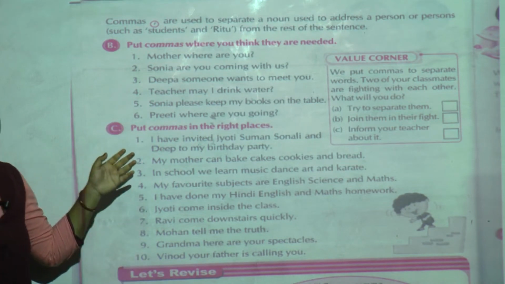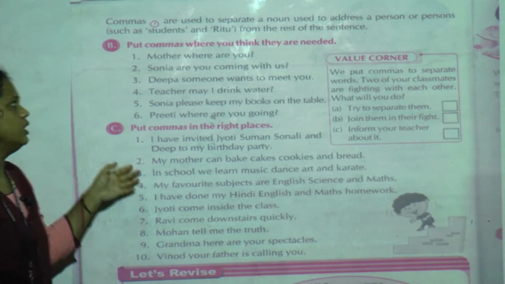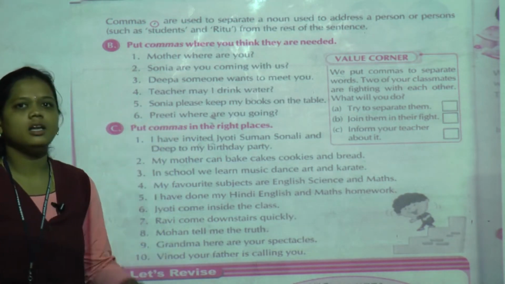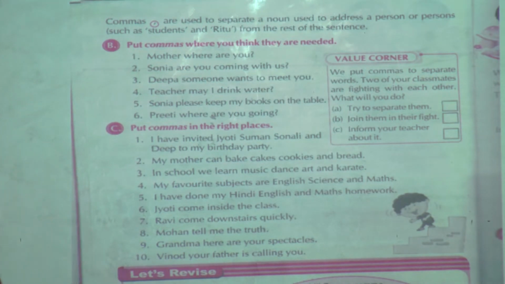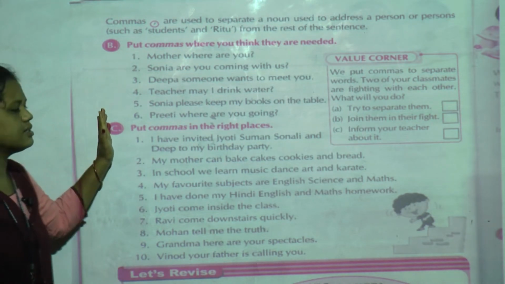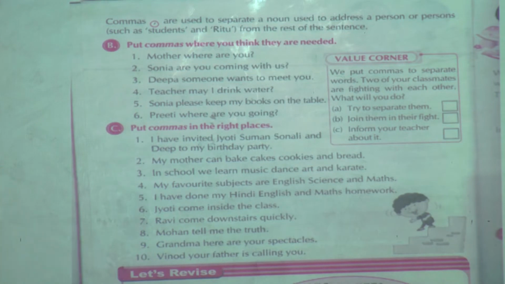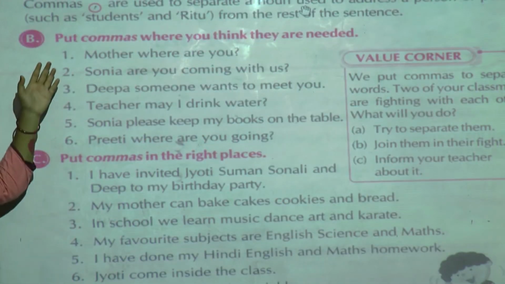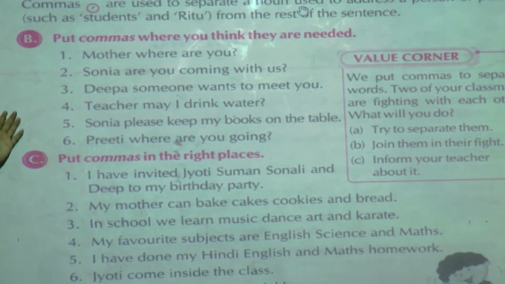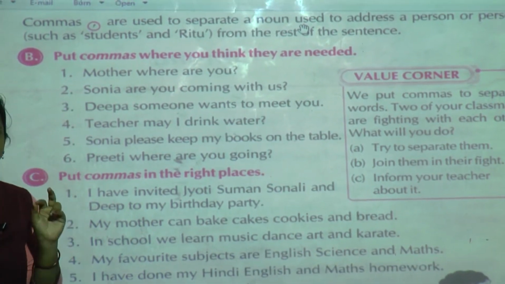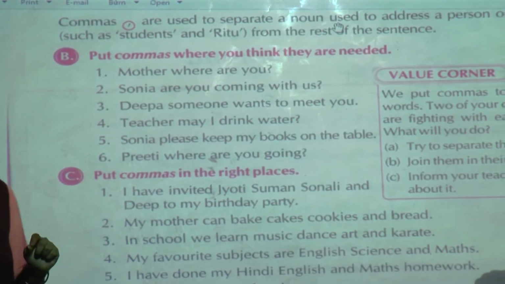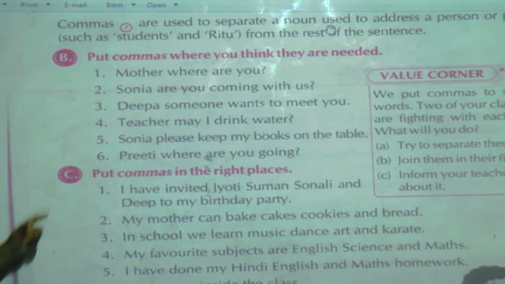Okay, now here there are 6 examples given. One by one we are going to solve them. Yes, we have to put the comma wherever it is needed.